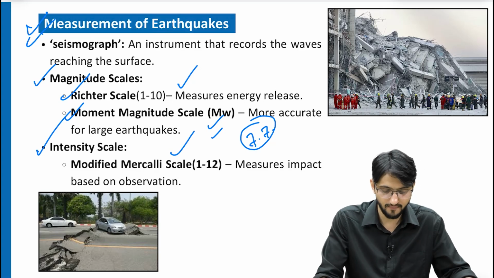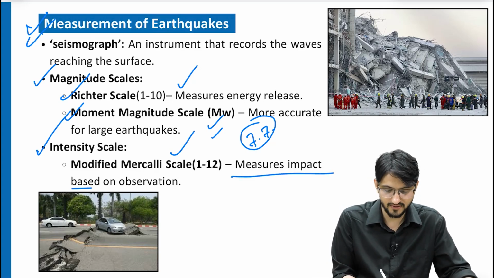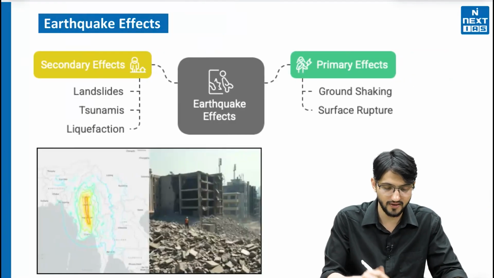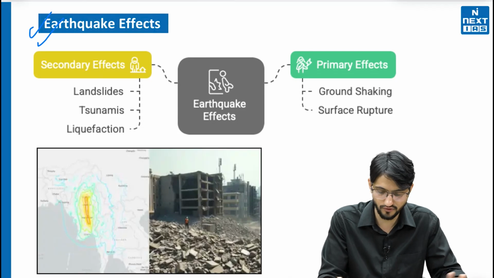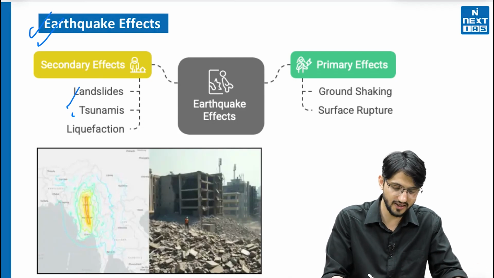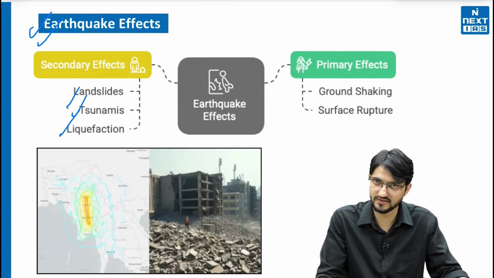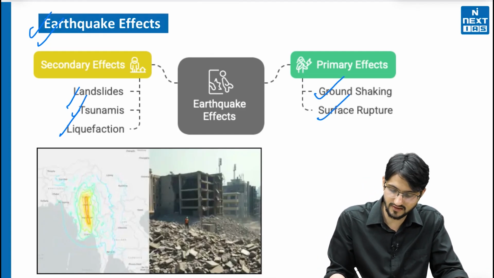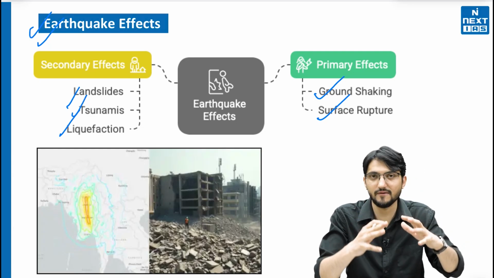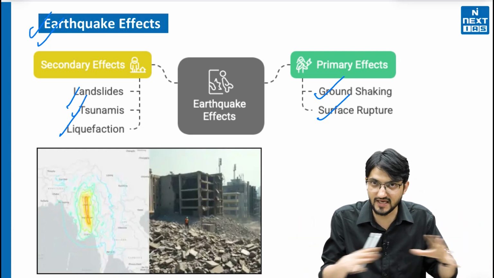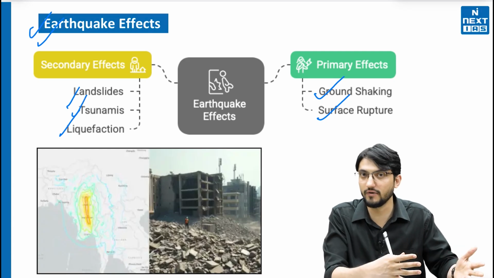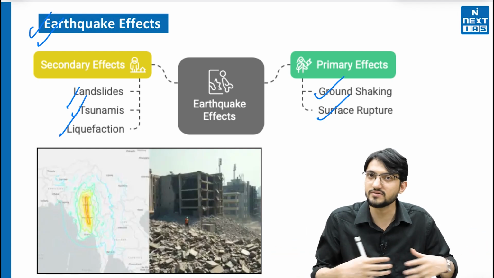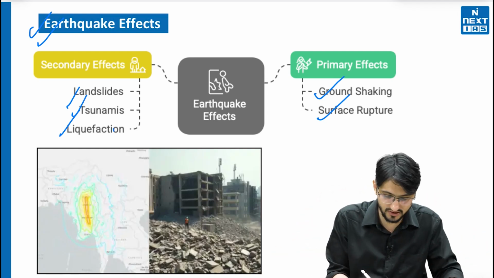Now we have the modified Mercalli scale. That Mercalli scale is for impact, and it depends on observation. So this is the measurement of the earthquake. Now there are certain effects that take place, no need to discuss at length. Natural things like landslides and tsunamis can happen, liquefaction can happen, then ground shaking and surface rupture can happen because of earthquakes. Remember liquefaction: because of these vibrations, if you have seen those videos, if you vibrate sand, that sand can act like a liquid. That happens when an earthquake happens. Vibrations come, the sand becomes like a liquid, and buildings are submerged. This is called liquefaction.